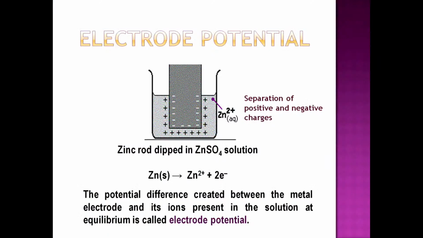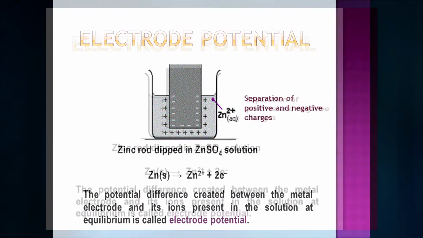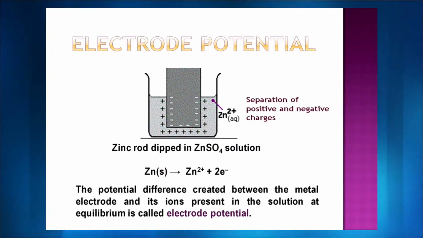So similarly, the same thing is happening in our electrode potential system also. When zinc is losing these 2 electrons, it is developing this potential difference, which you can see on the slide, and you can see these plus plus signs there, right. So there is this potential difference which is created. Why is this potential difference created? Because the positive and negative charges have separated, right.